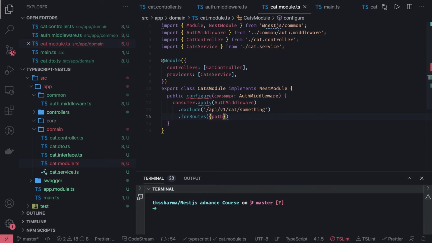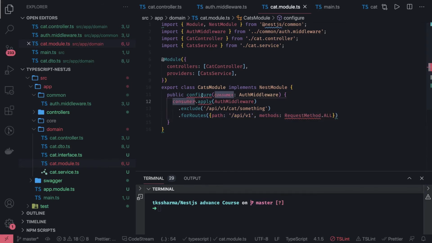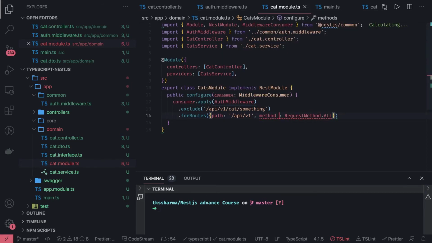if path is API v1, so it will still exclude that first one, and it will include all these things which we have defined here. Methods can be wildcard, like all the HTTP methods, method equal to request method dot all. I think what is the problem here? So what we are saying is we are excluding this particular route, and we are including all the routes that is having this particular pattern.